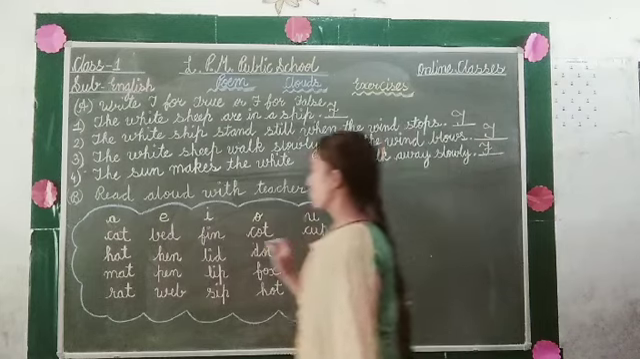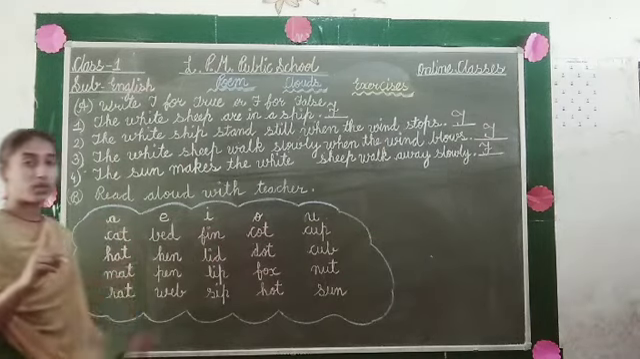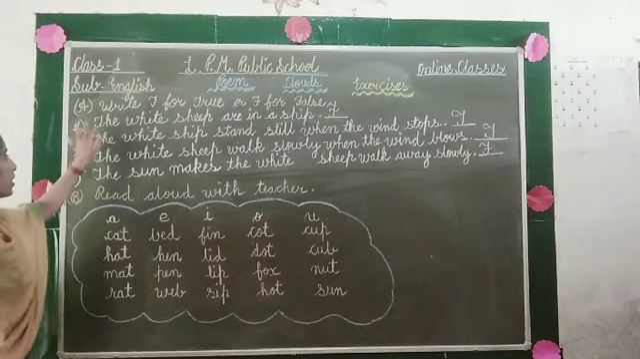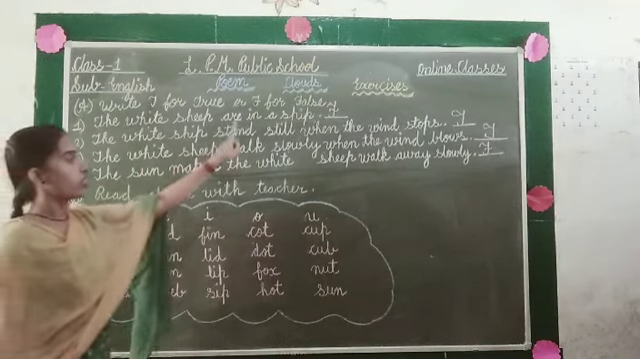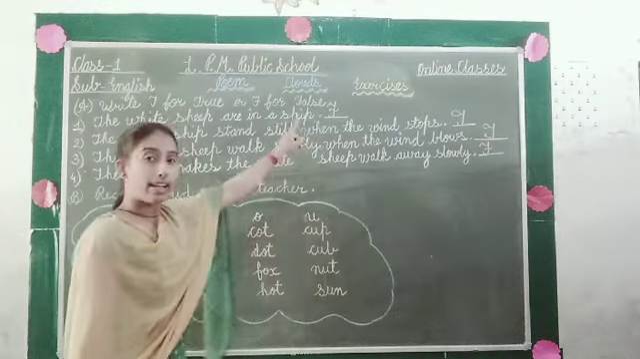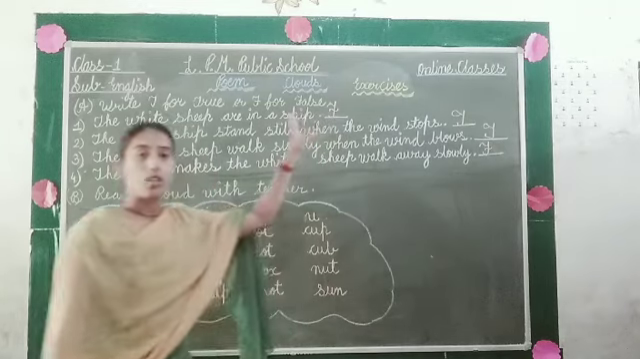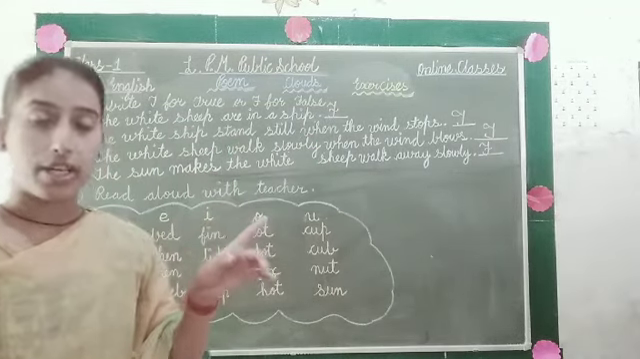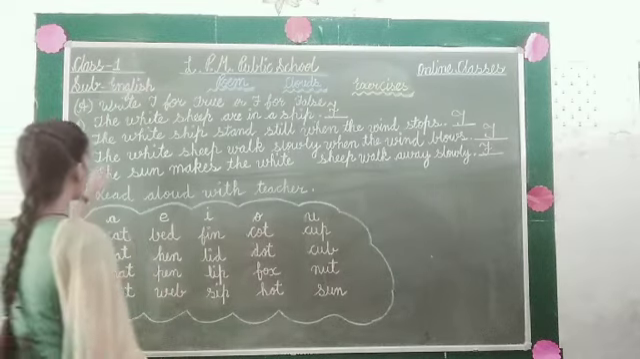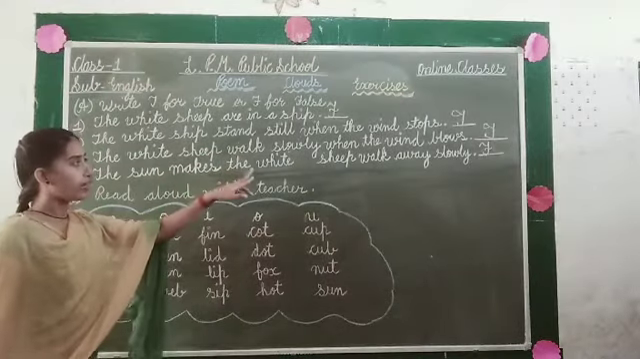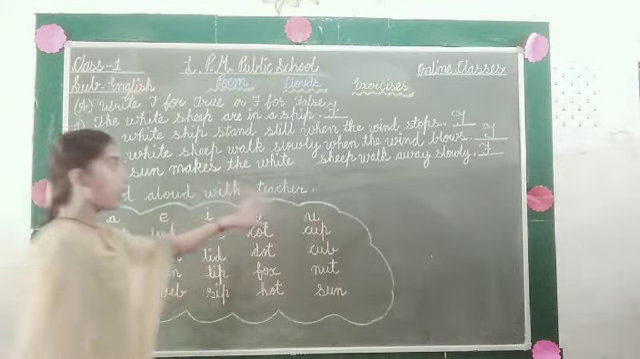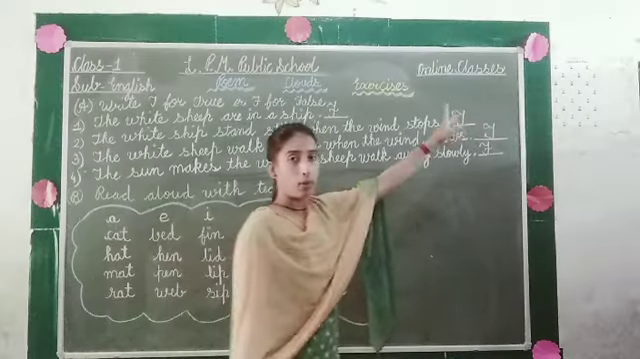Okay? So student, one more time, we are going to revise this exercise A. The first one is, the white sheep are in a shape. This statement is false. So we have to write F here, because the white sheep are not in a shape, they are in the clouds, okay? After that, the second is, the white sheep stands still when the wind stops. So it is true. So we have to write T here, okay?